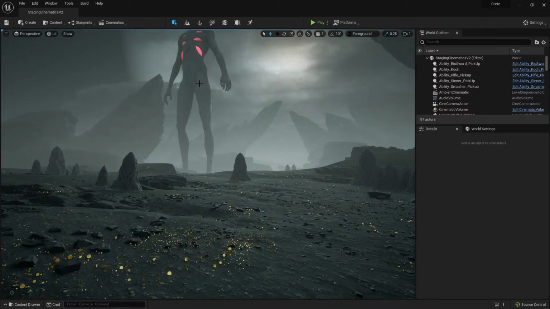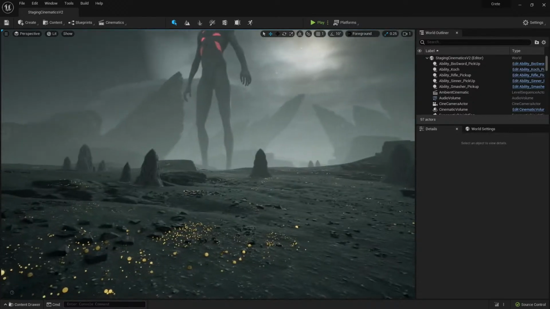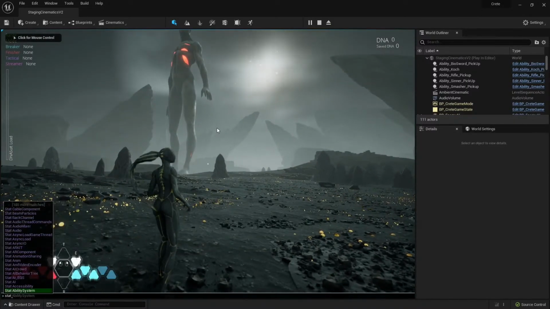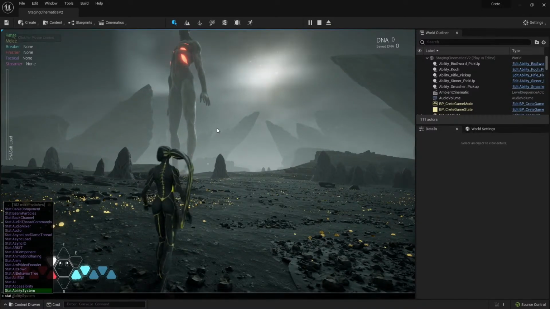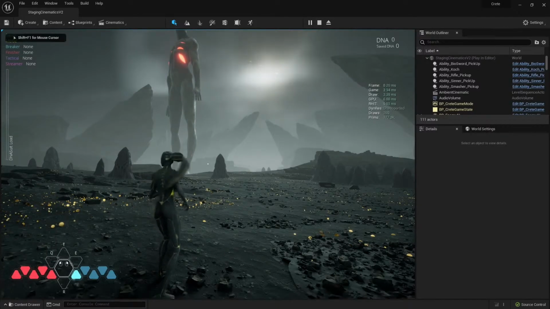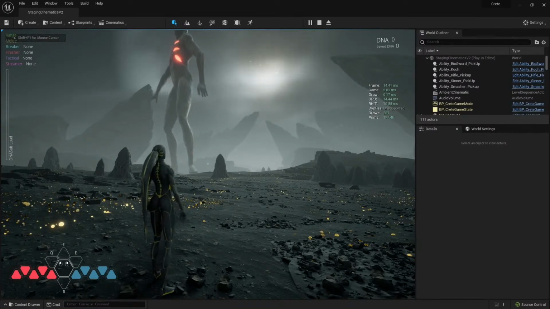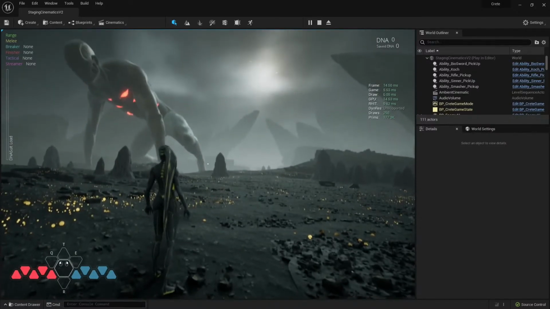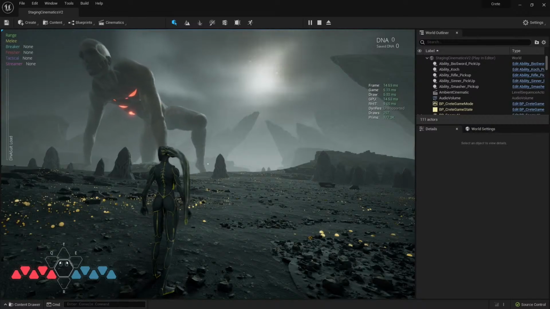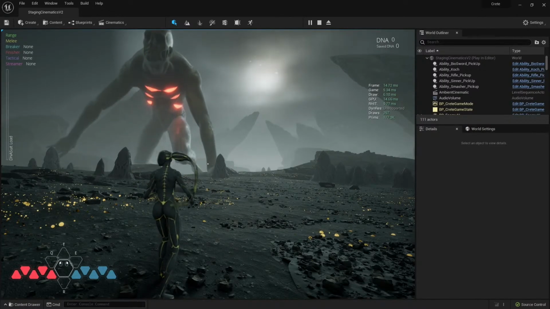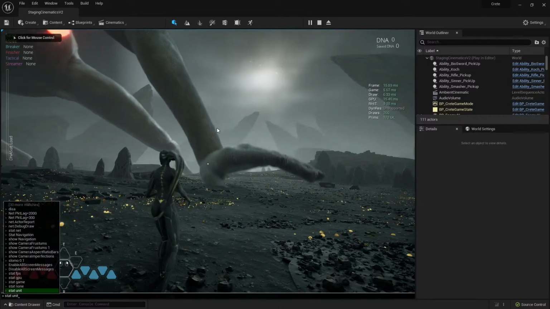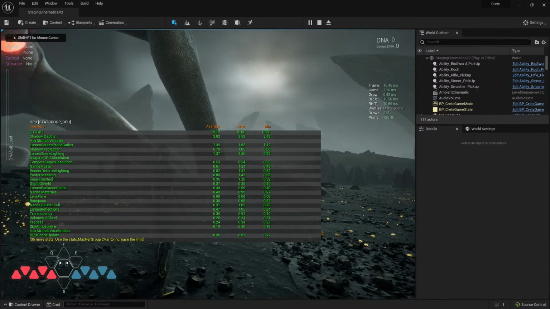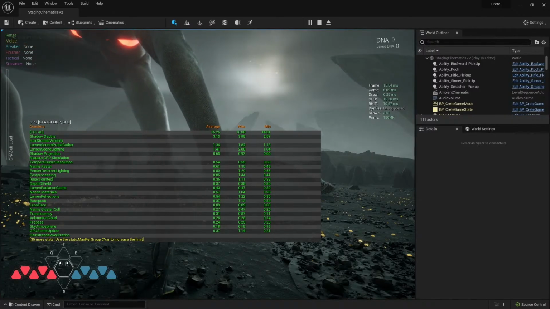Would you mind sharing with the folks how you quickly pulled up those stats? Oh, yeah. For profiling, the first thing you need to do is stat unit. Here you can see what you are bound by, and I can see I'm GPU bound. The higher number is the limit of the frame, whether it's the GPU or the game. The GPU is my limit right now. So the next thing I need to do is go to stat GPU, and then I can see what the biggest offenders are: shadow depths, hair strand visibility, etc.